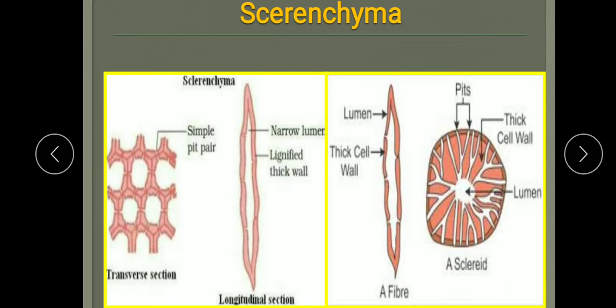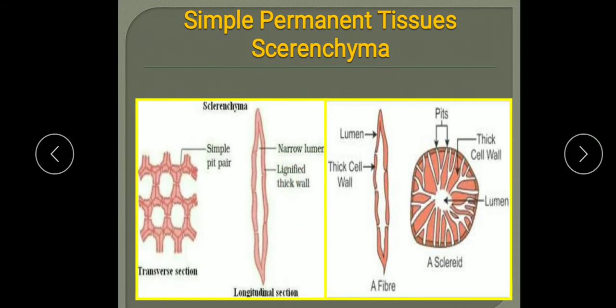The husk of coconut is made up of sclerenchyma tissue. The outer layer of the coconut you have seen is made up of the sclerenchyma tissue. And these are the sclereids. Sclereids are a type of sclerenchyma tissue. They form a major part of walnut shells and other nuts.